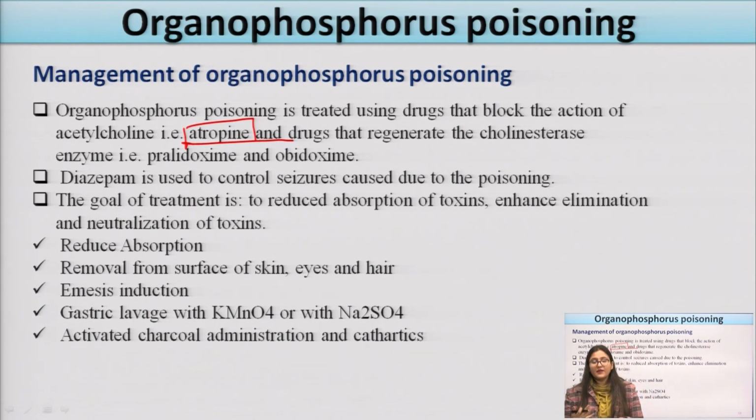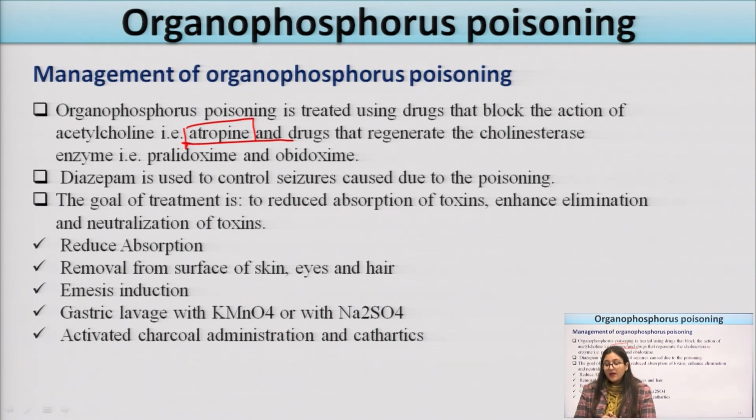The main goal of organophosphorus treatment is to reduce the absorption of the toxins, so that the toxins will not get absorbed all over the body. They will reduce the absorption in the organs, and they will increase diuresis, meaning they will increase elimination and neutralization. The toxin will get neutralized so that it will not produce any further dangerous effect in that individual.